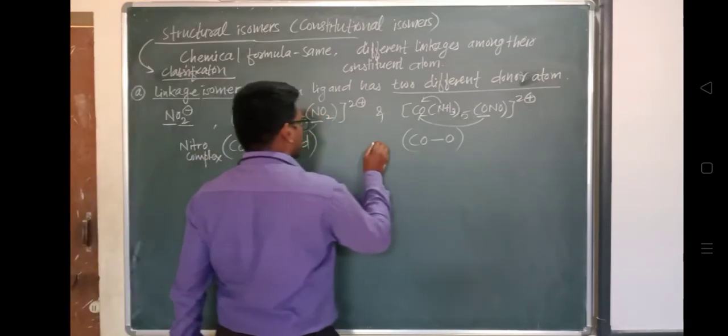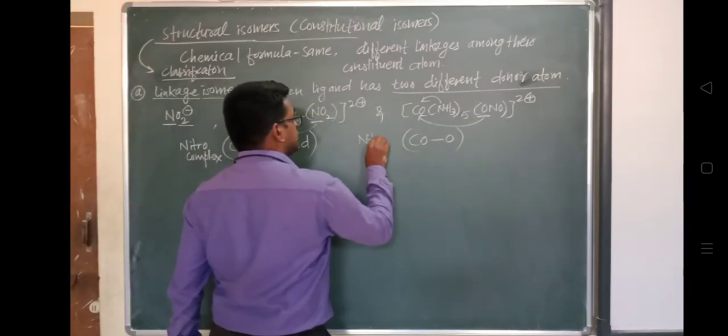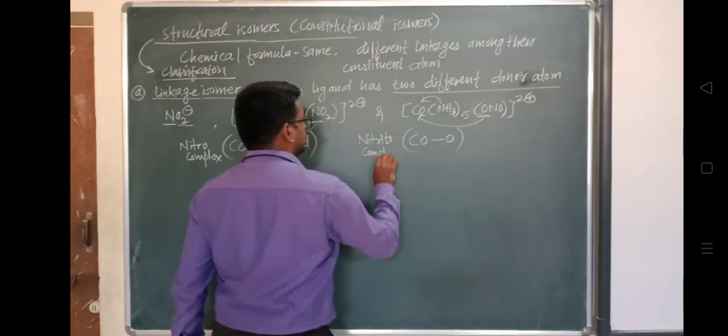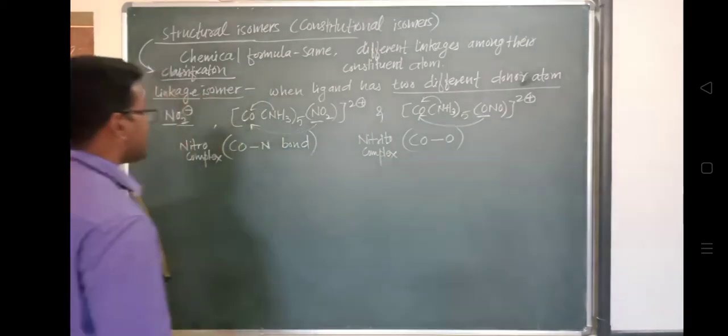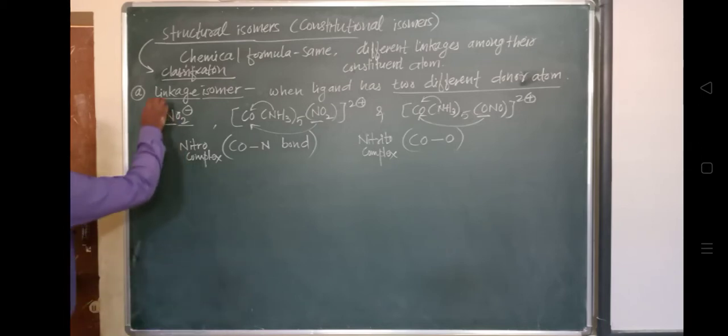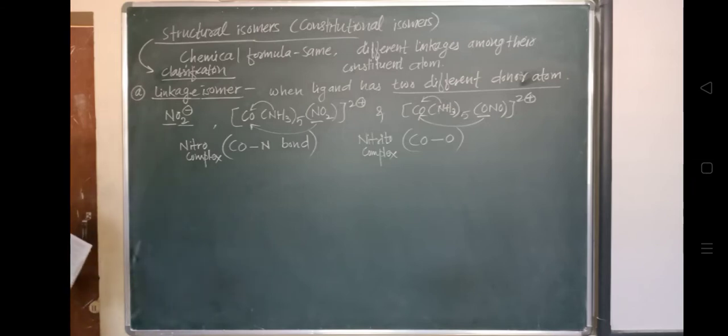Okay, what complex is it forming? Nitrito. We have already seen these. So it is forming a nitrito complex, which is linked through the CO-O bond, and these are called linkage isomers. Okay, so this is the first. Next one is the ionization isomer.